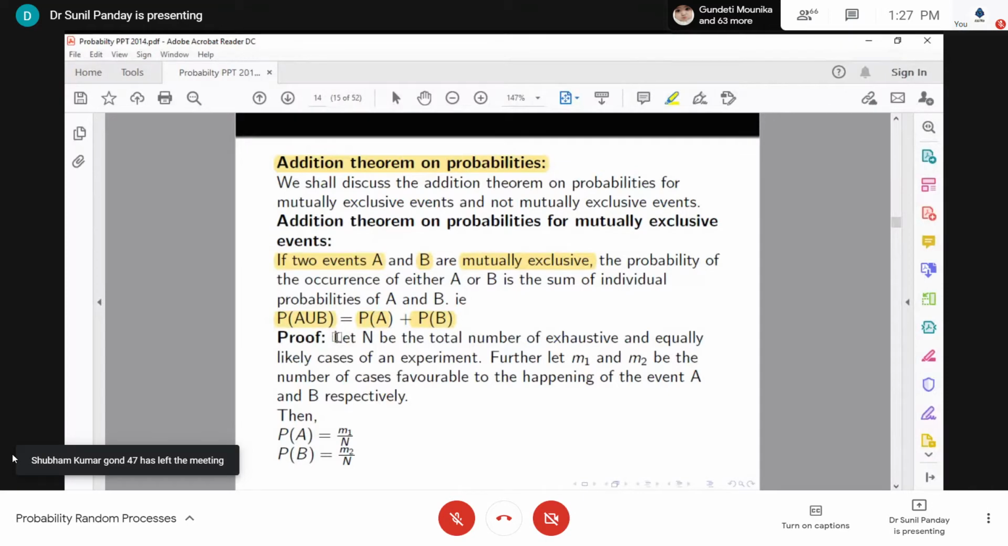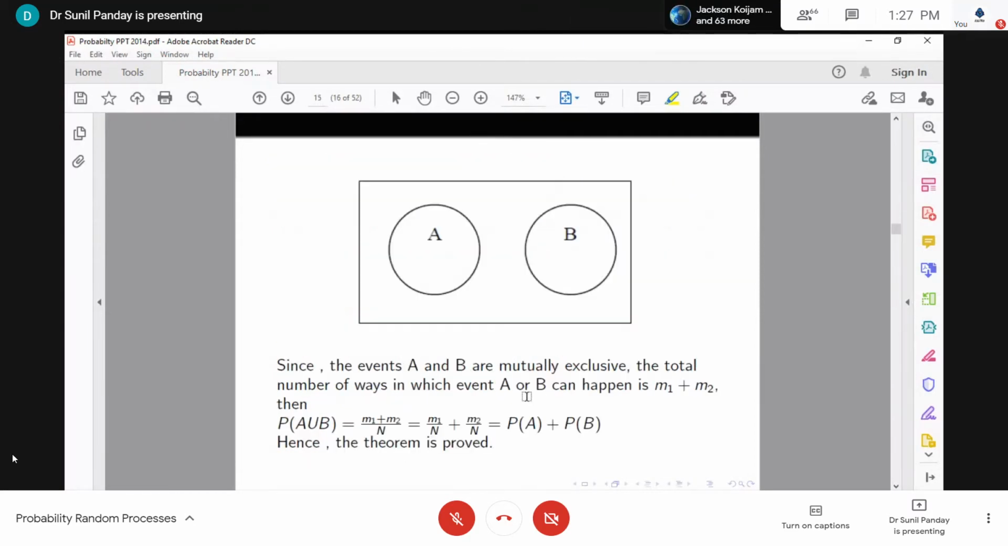So you see the proof. Let n be the total number of exhaustive and equally likely cases of an experiment. Further, let M1 and M2 be the number of cases favorable to the happening of events A and B respectively. Then we have this situation: P(A) equals M1 upon n and P(B) equals M2 upon n. And since the events A and B are mutually exclusive, the total number of ways in which the events A and B can happen is M1 plus M2. So this is (M1 plus M2) by n. And then this is the proof.